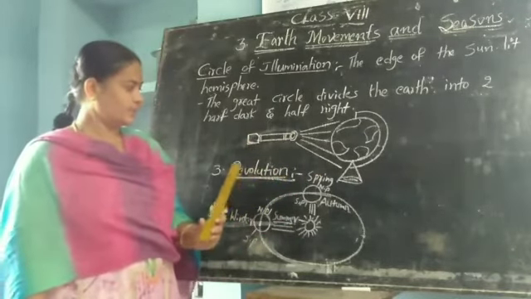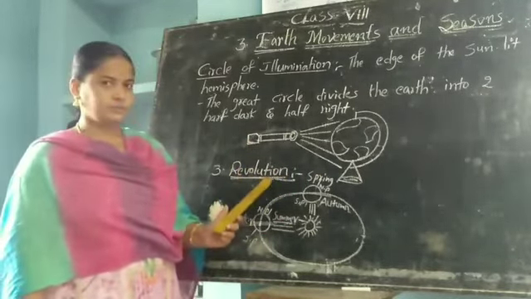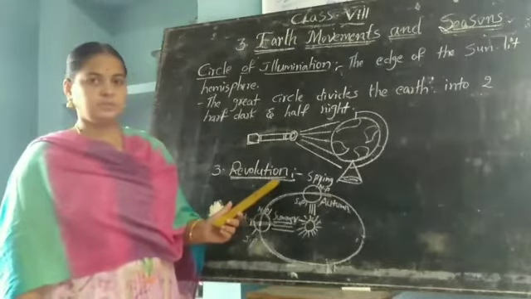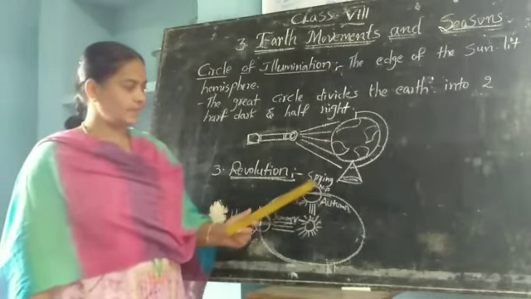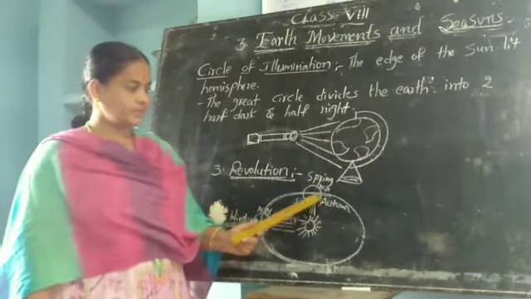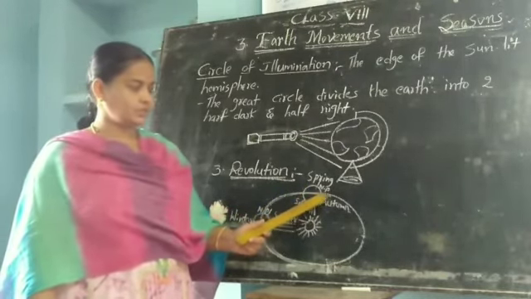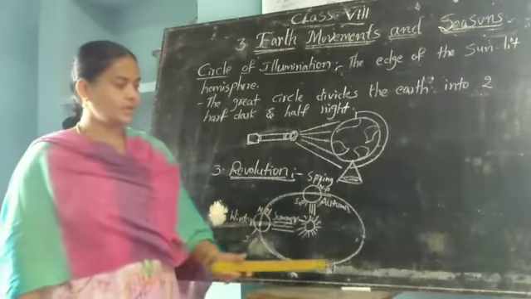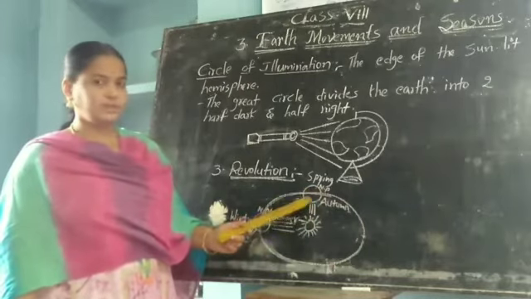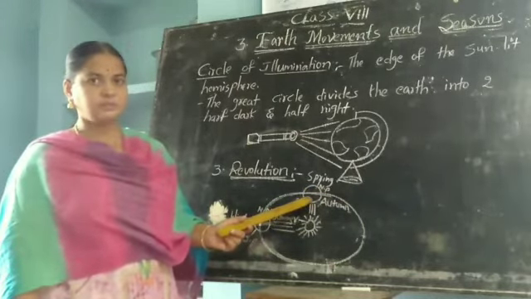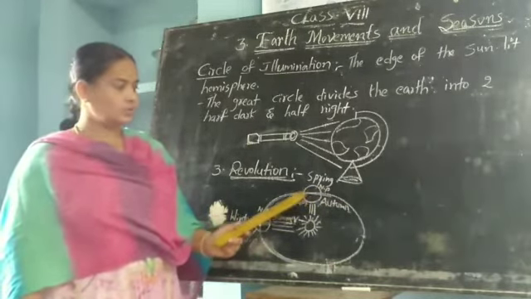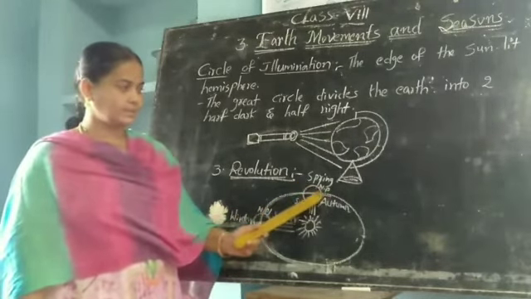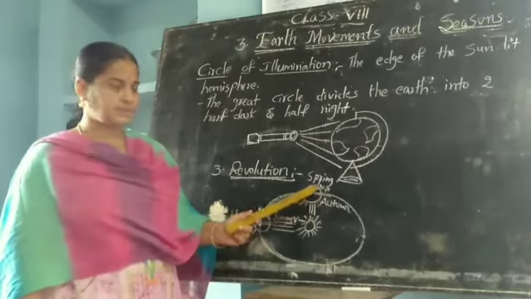And next one, revolution. What is the definition of revolution? The earth rotates on its axis from west direction to east direction, and at the same time moves around the sun, which is known as revolution. What is this? This is an axis.